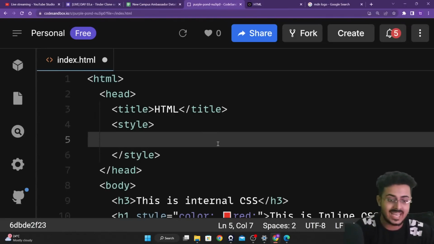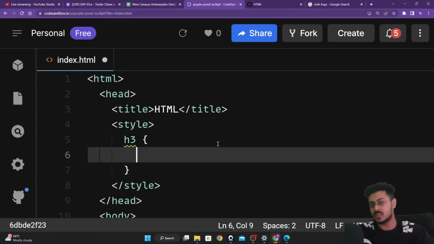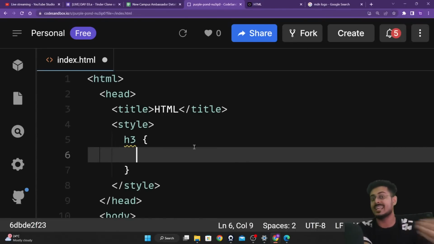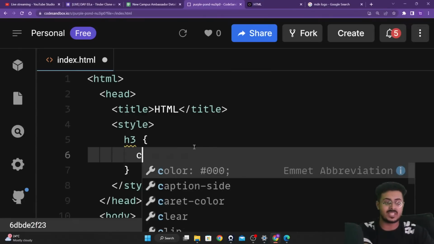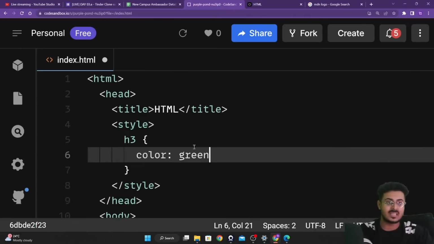So you're going to select the h3 element. First we have given the selector, h3, that is the element that we want to select. Inside that particular element, we want to apply the changes. Color should be, let's assume, green. As simple as that, guys. Color is green.